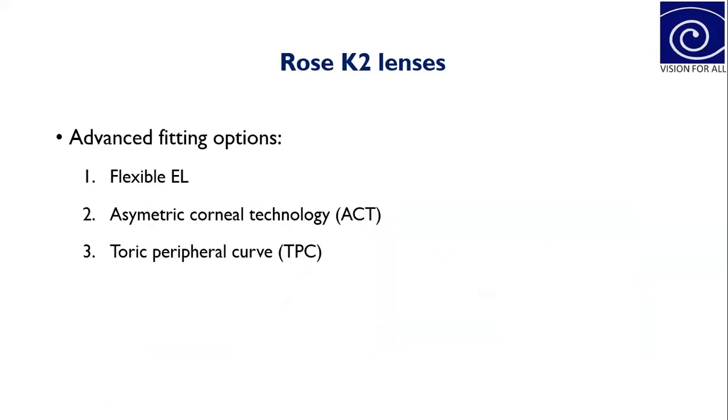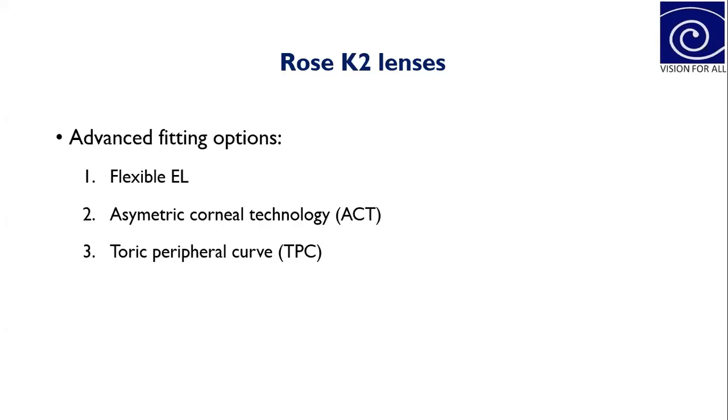Okay. So the other advantage of Rose-K2 over the conventional RGP lenses is that it has advanced fitting options available for the periphery. With these fitting options, you can change the periphery without changing any other fitting parameters of the lenses. So suppose your center fitting is fine, mid periphery is fine, and you only want to change the periphery, these options are available in Rose-K2 lenses.